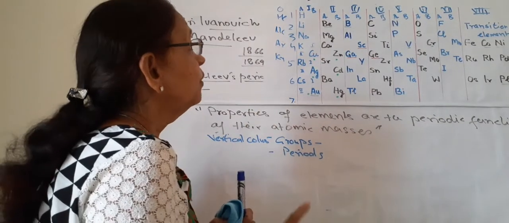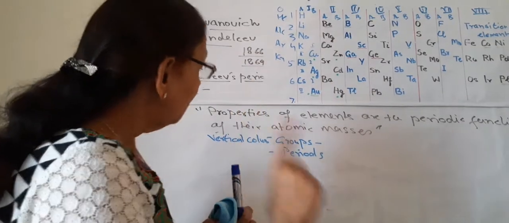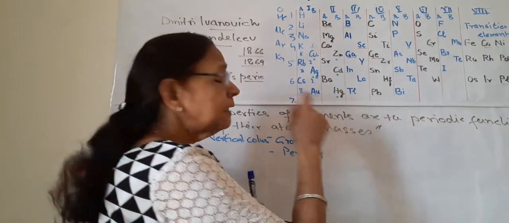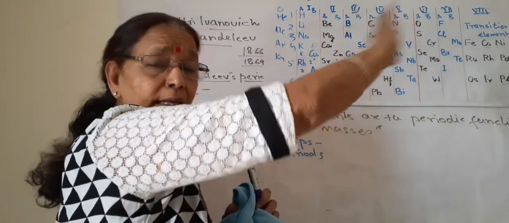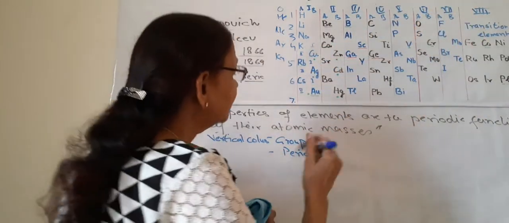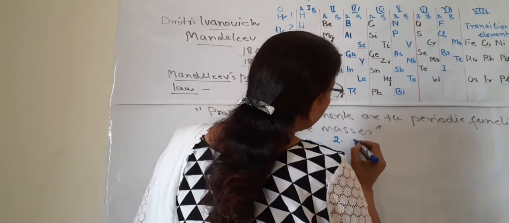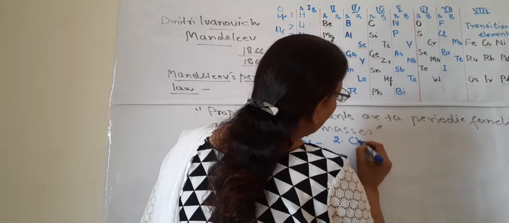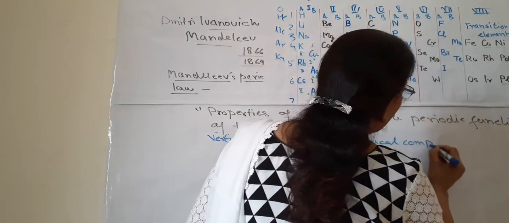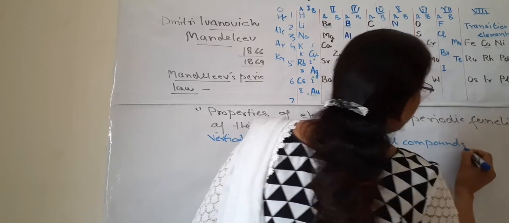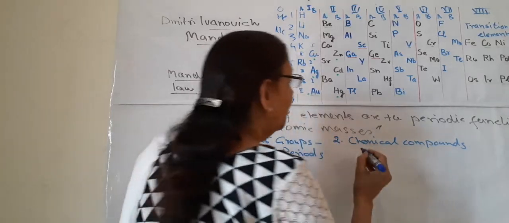So this is how this table is formed. His criteria for classification, one we have discussed, is atomic masses: the elements are put in increasing atomic masses. The second criterion of his classification was the chemical compounds formed by different elements, and he took 2 compounds.